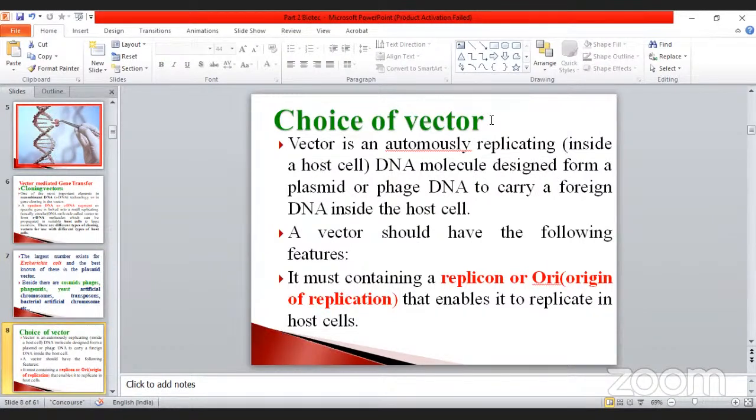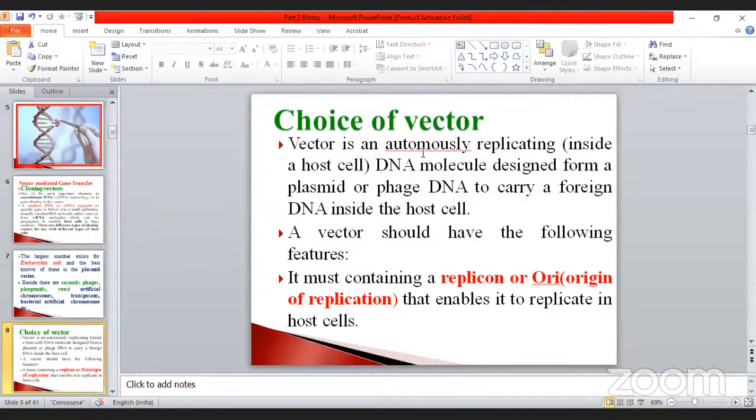The choice of vector is very, very important. It concerns the replication process. Suppose it is selected improperly, then the replication process, the ori, will also suffer, and finally your result will be negative. So that's why the choice of vector is a very, very important process.